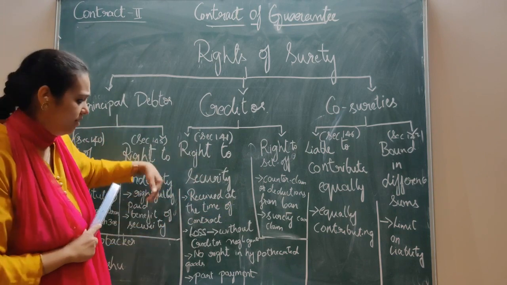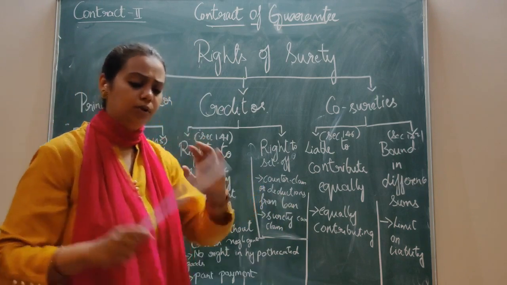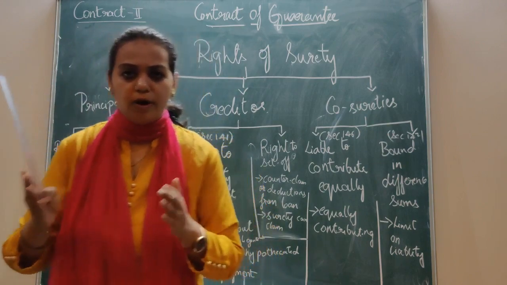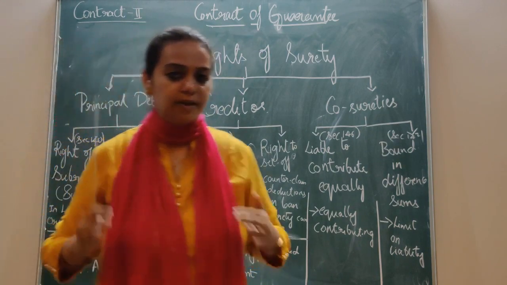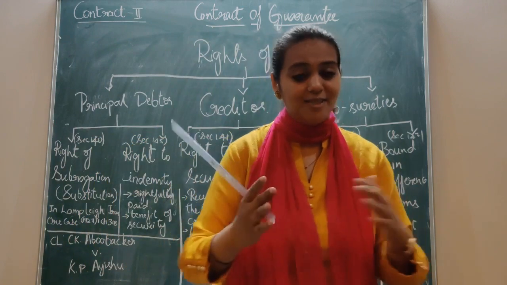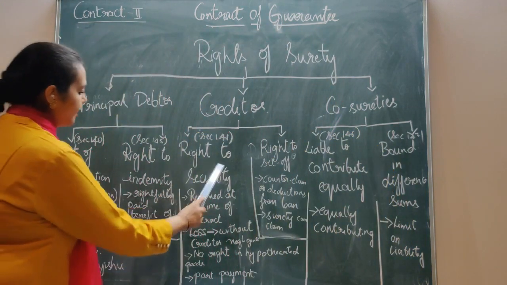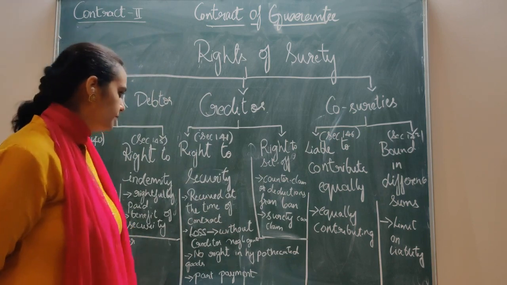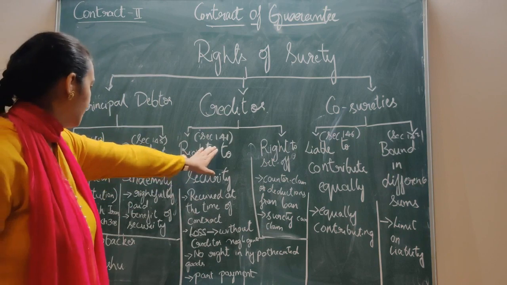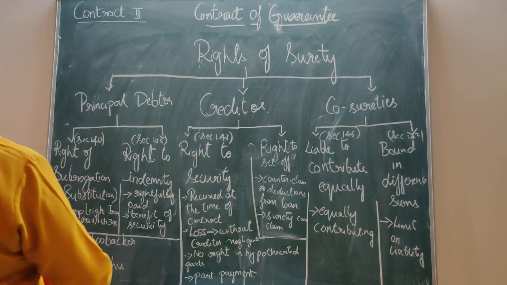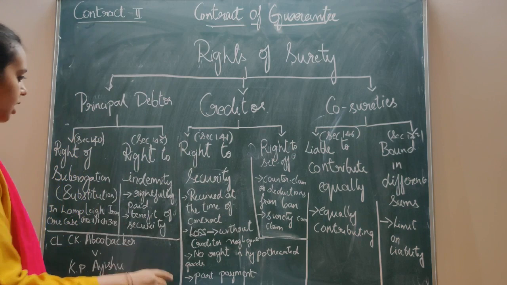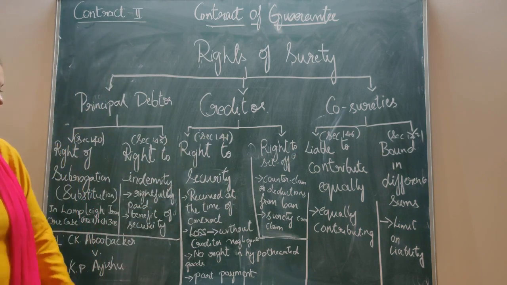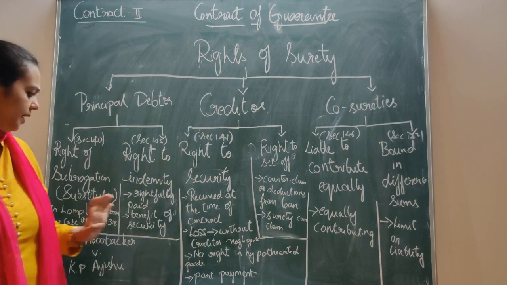I told you everything is overlapping. It is very good, but you are discussing from another person's viewpoint. The first point was from the principal debtor's viewpoint, next from the creditor's, next from the co-sureties'. That's all. Simple. Right to security. Now for securities, I told you it is discussed in section 141 of your Indian Contract Act. Now, this right to security, what do you mean by right to security?